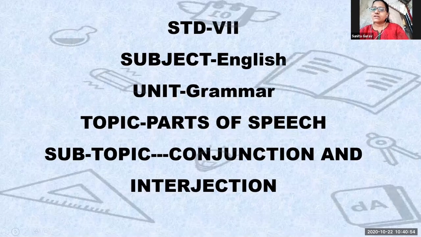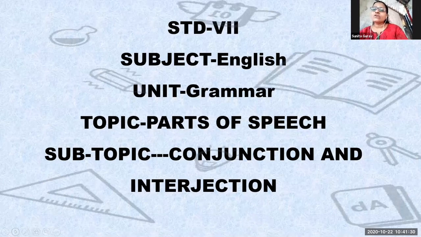Our today's main unit is grammar, and our topic is parts of speech. Now in parts of speech, there are a total of 8 parts of speech, children. But out of 8, we are not going to see all of them. We are going to see only two of them, that is conjunction and interjection. Our today's subtopic is conjunction and interjection. These are the last 2 parts of speech.